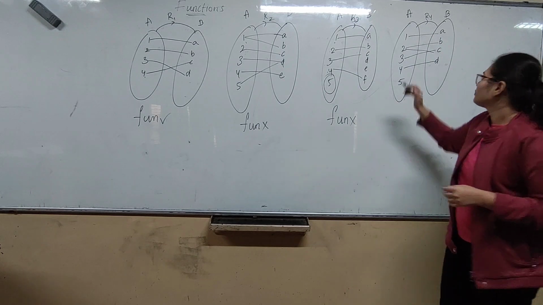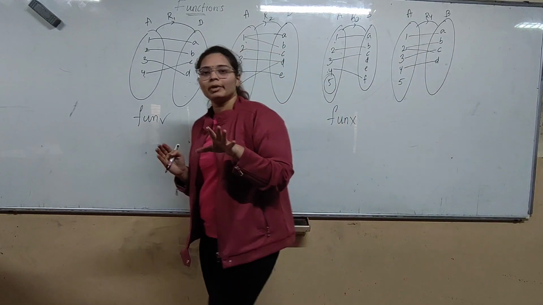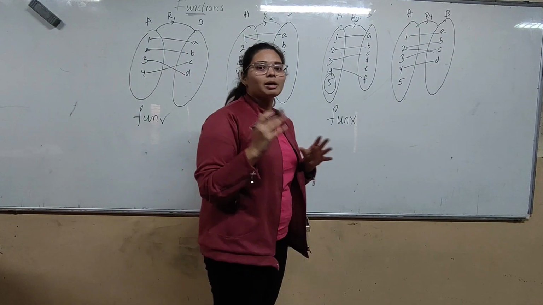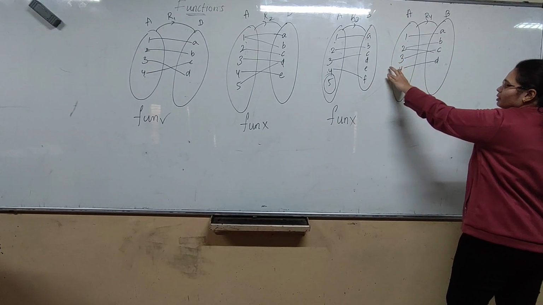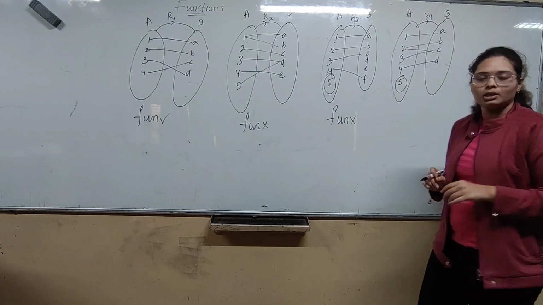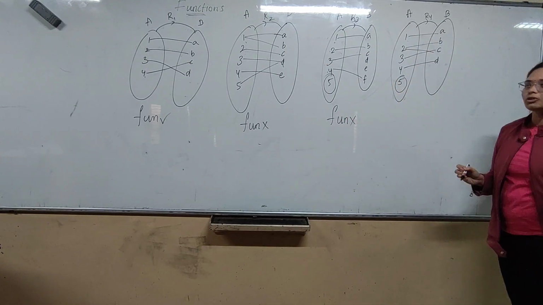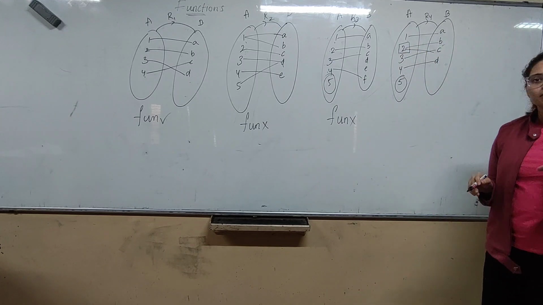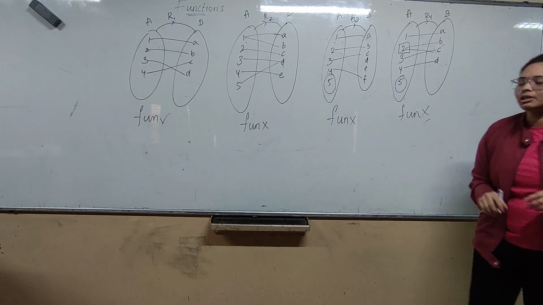So in this relation, let's check whether every element in A is mapped to something in B or not. In this, we have outputs for 1, 2, 3, 4, whereas for 5 we don't have any output in B, and it is also not satisfying the second condition. See, here for 2 we have 2 outputs. It means it is not satisfying both conditions. Hence, it is not a function.